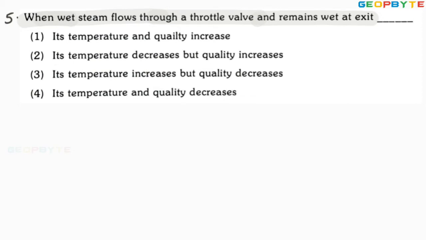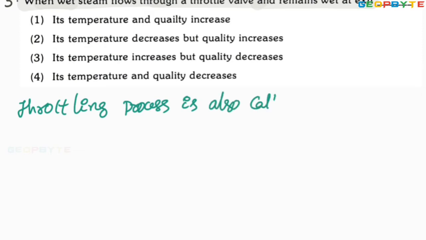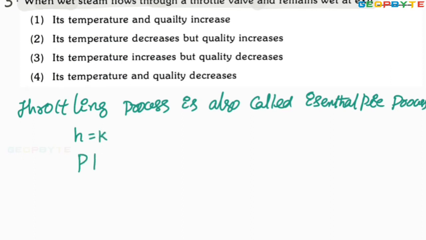As you know, the throttling process is also called an isenthalpic process. It means enthalpy remains constant, but because of the throttling, pressure decreases.